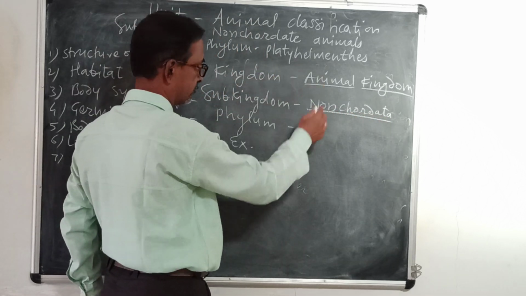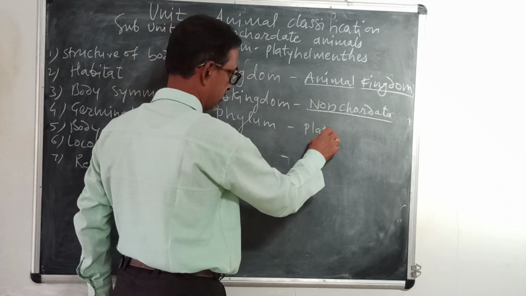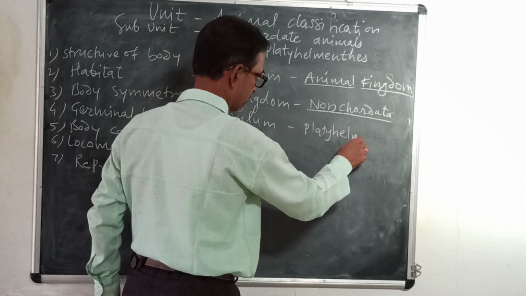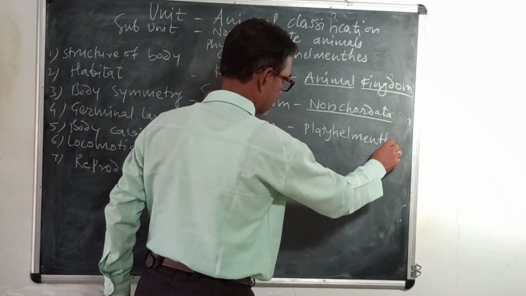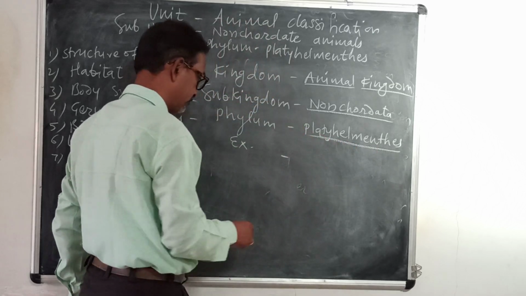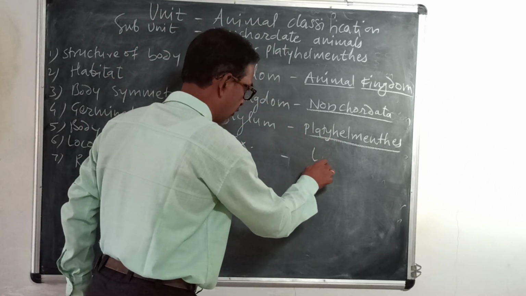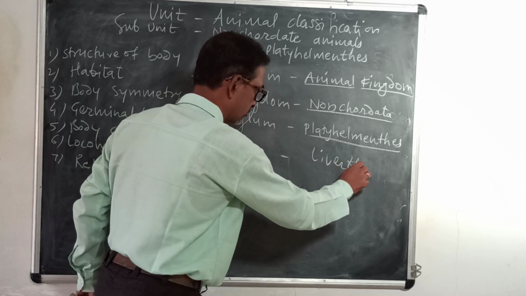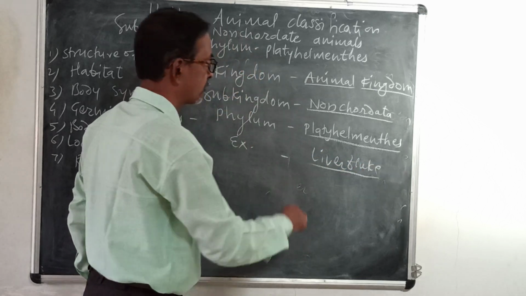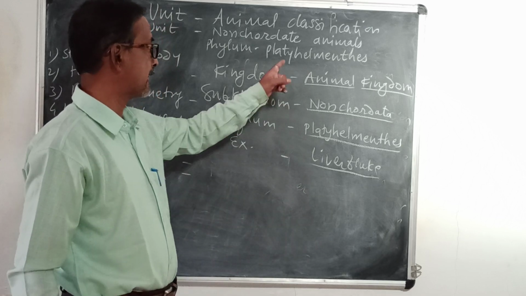Phylum: platyhelminths. And example, any example out of this. For example, liver fluke. So that is all about the classification.